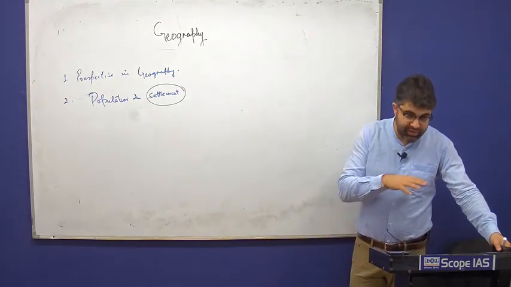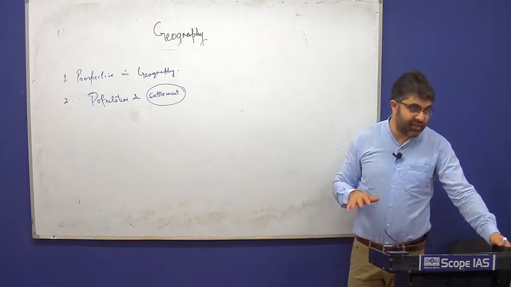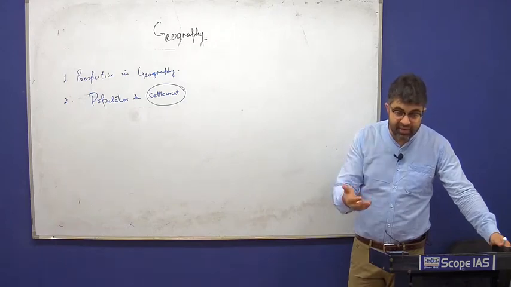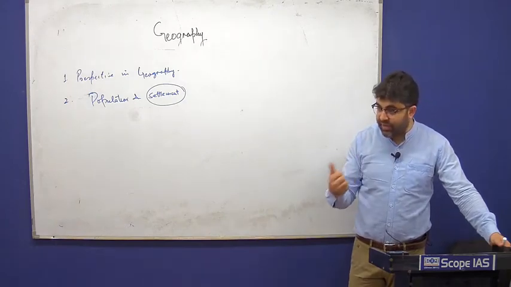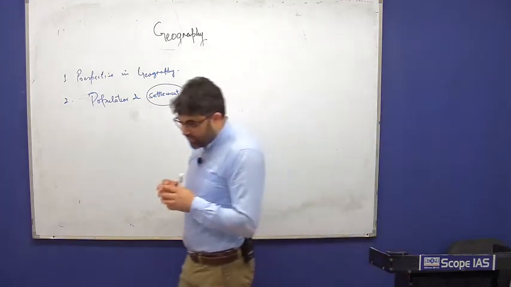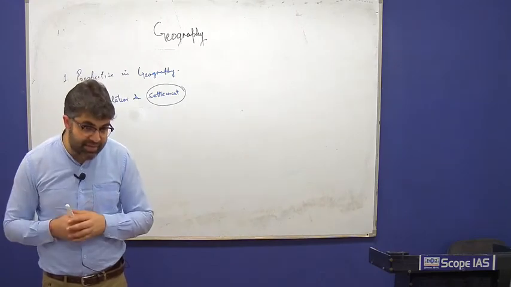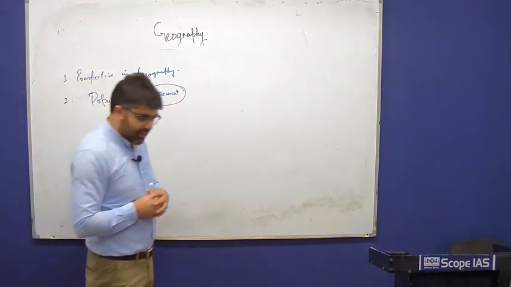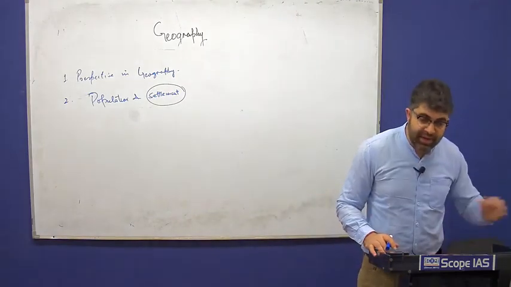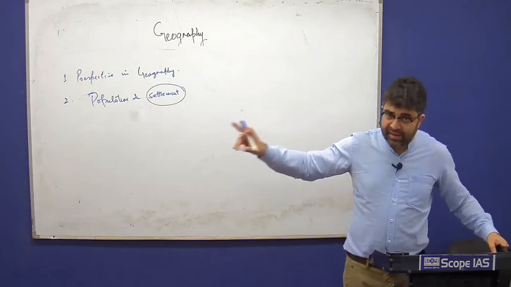So this should make it clear what is to be studied in settlements. It's about cities, it's about how we understand the city pattern, various models, what is the nucleus of the city, what are the patterns, the best possible plan for the city, and also issues related to the development of the cities, like environmental issues, especially related to slums, issues related to urbanization and increasing crime rates, settlement. And the same thing is in Indian geography also.